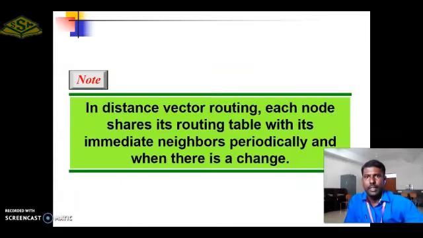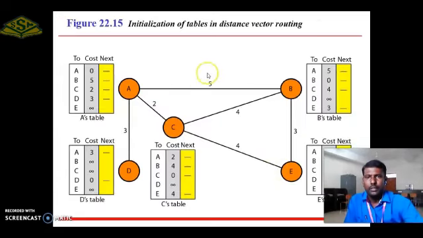Next, distance vector routing. Each node shares its routing table with its immediate neighbors periodically, or when there is a change. If each node in the network sends its routing table periodically, that means every 30 seconds node A sends its routing table to its neighbor nodes: node D, node C and node B. Therefore, each node in the network updates its routing table periodically.